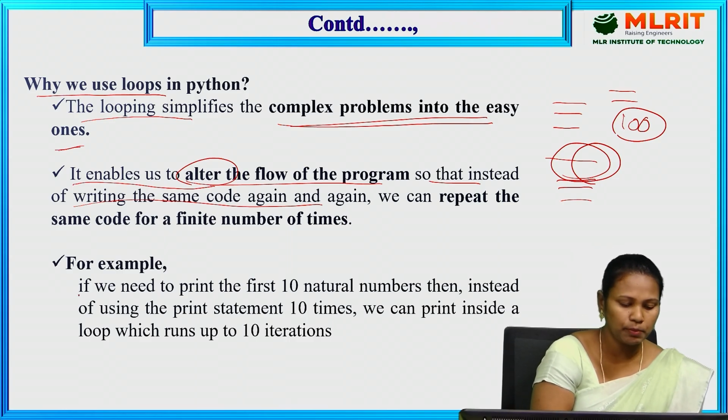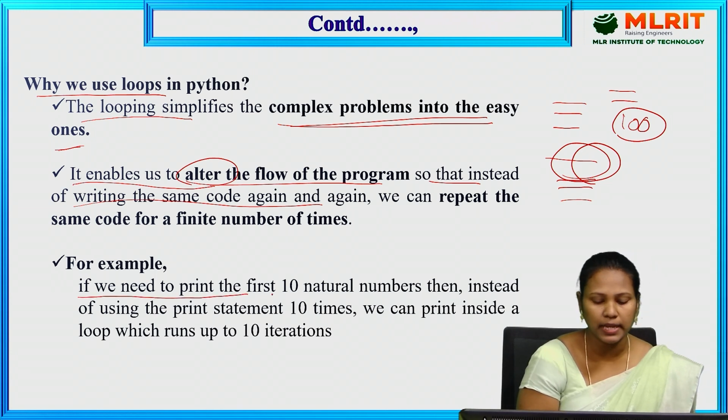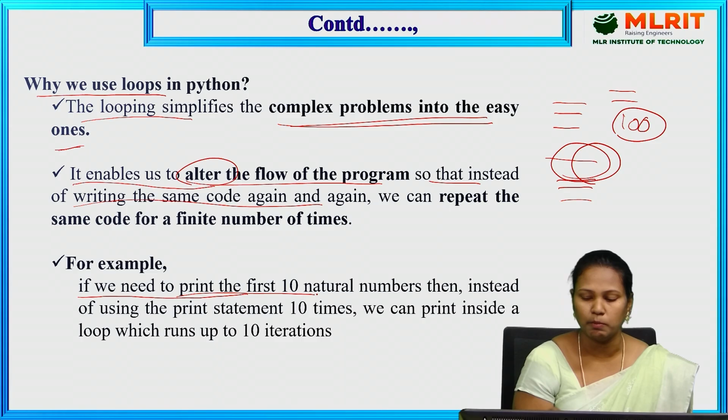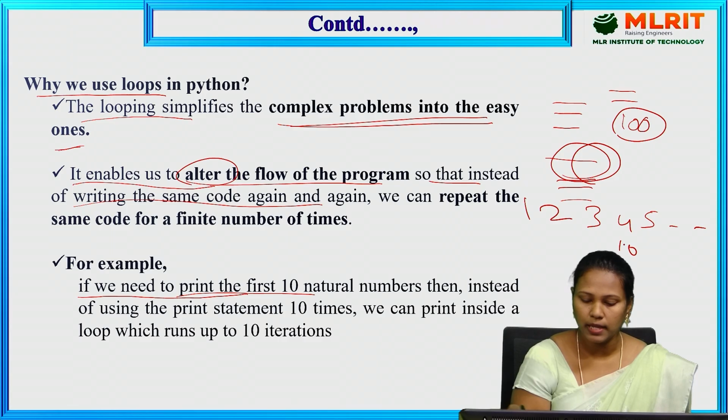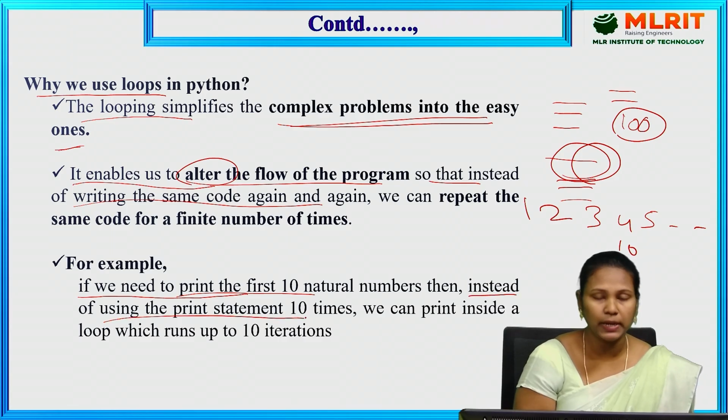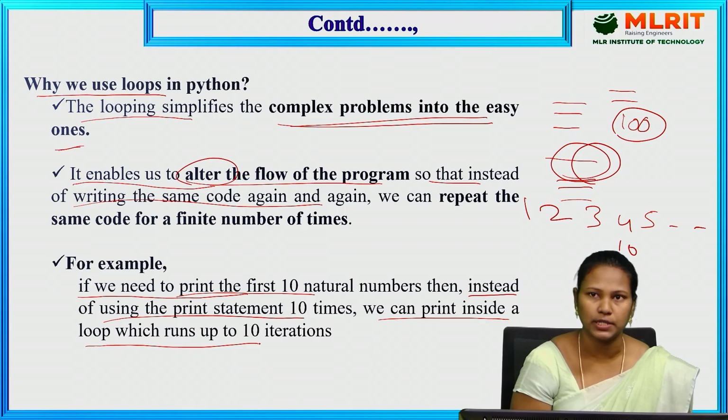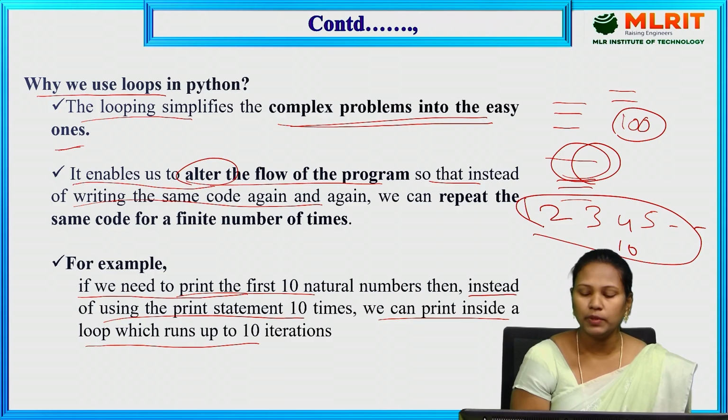Here is one example. If we need to print the first 10 natural numbers, meaning 1, 2, 3, 4, 5, and so on up to 10, instead of using the print statement 10 times, we can print inside a loop which runs up to 10 iterations. With the help of the for loop, we can print up to 10 values easily. There is no need of writing the print statement 10 times.